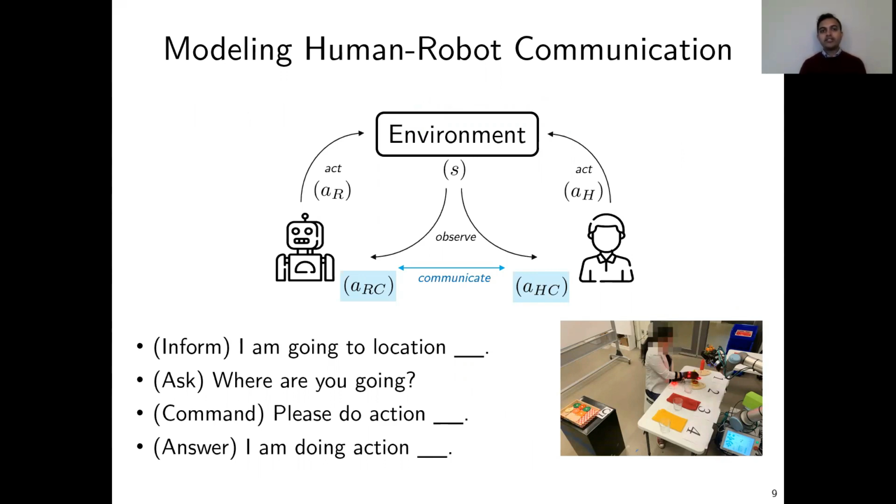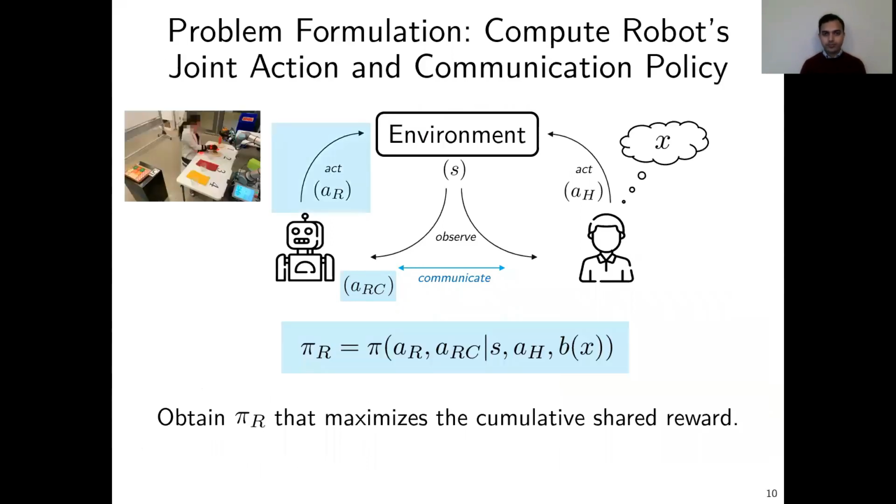These actions do not change the state of the environment directly, but allow both robot and human to communicate with each other. In order to keep our framework modality agnostic, we reason about these communications in terms of types rather than how they are actually implemented. We consider 4 types: inform, ask, command, and answer. These can be implemented through multiple modalities or different modalities. In our implementation, this was done using speech.